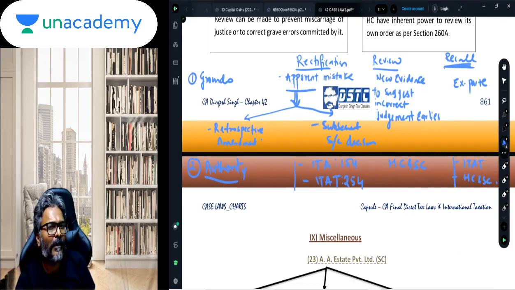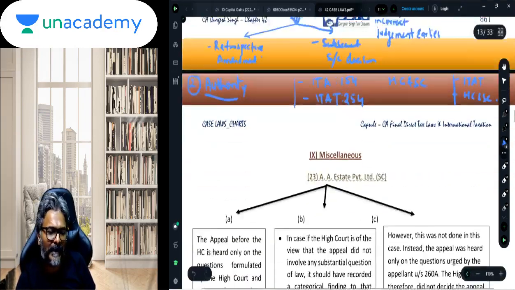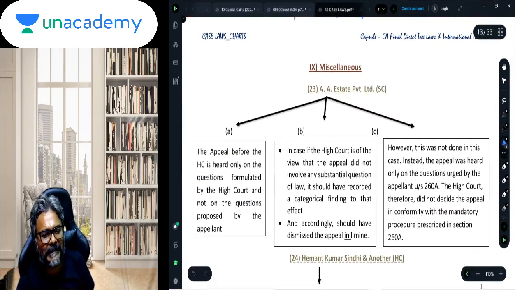The recall of the order can be done by the ITAT, the High Court and the Supreme Court. Just keep this particular observation in mind, and that should be all. Students, this is again an important case law.